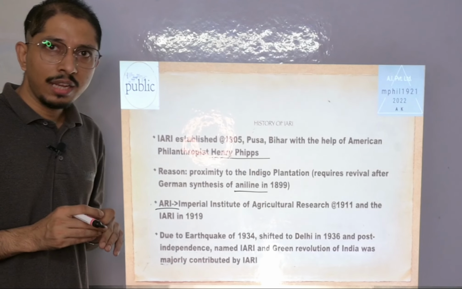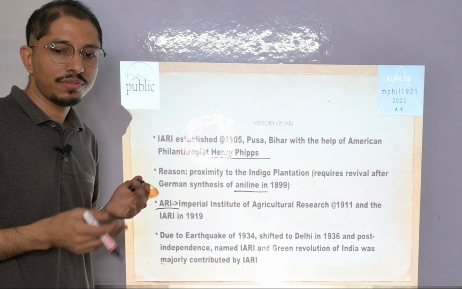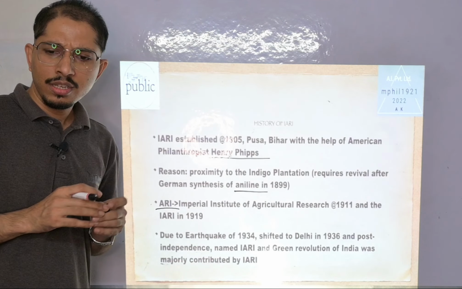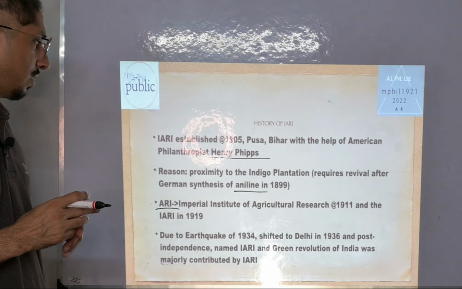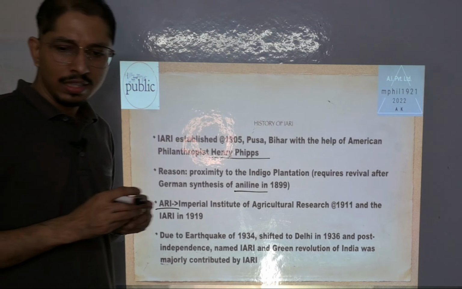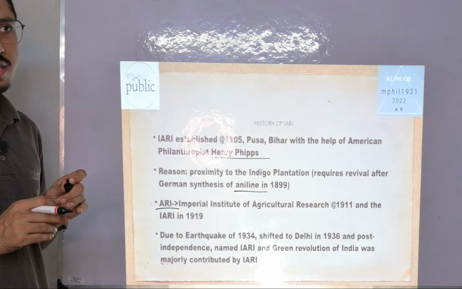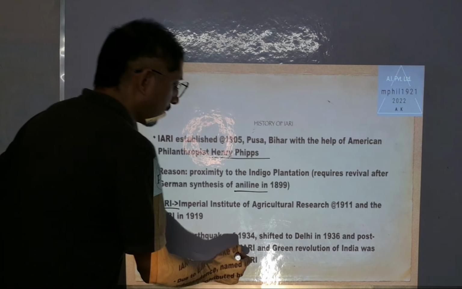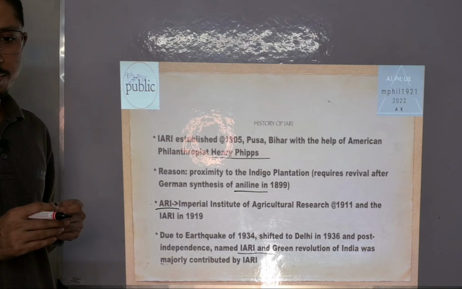Due to the earthquake in 1934 in Bihar particularly, the situation was quite devastating at that time, so this institute shifted to Delhi in 1936. Post-independence, the Imperial Agricultural Research Institute was named the Indian Agricultural Research Institute. This IARI has majorly contributed to the green revolution in India and made India self-sufficient in food crops.